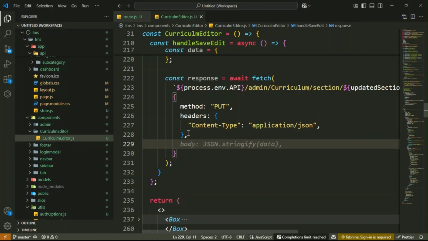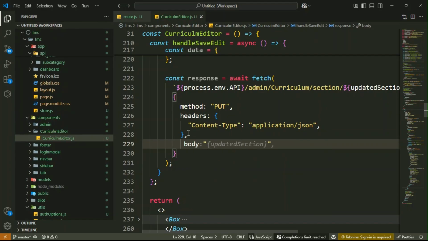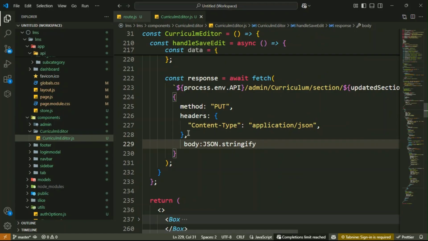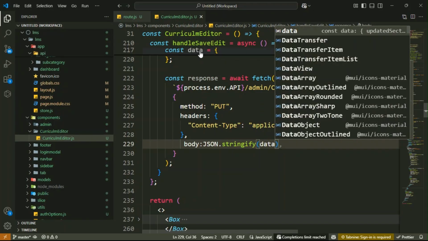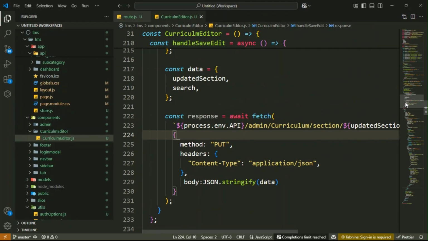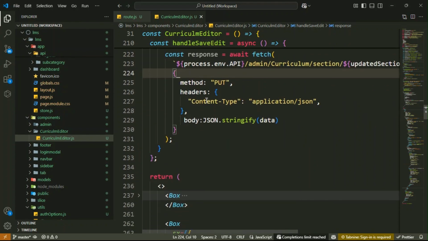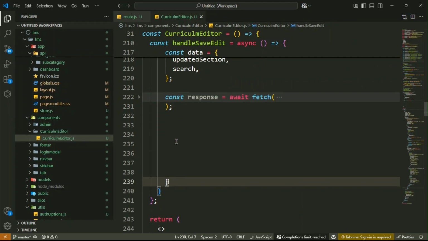After that, send the updated section data as JSON to the server side. So in the body, JSON.stringify, then inside it we have the data. This data you have to send to the server side. Inside it you have the updated section and your curriculum ID. Let me close your response.